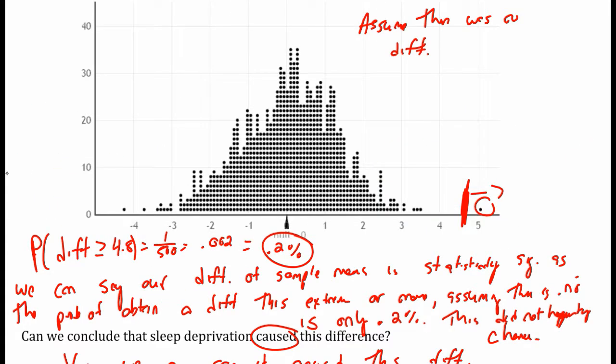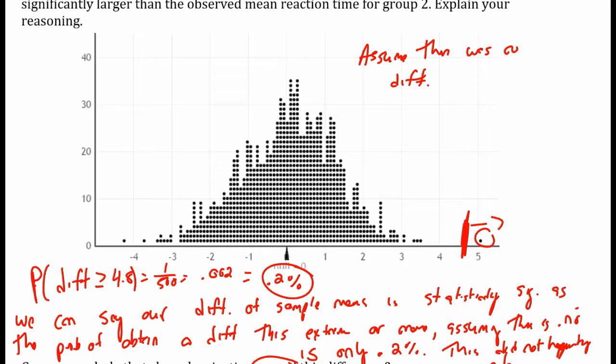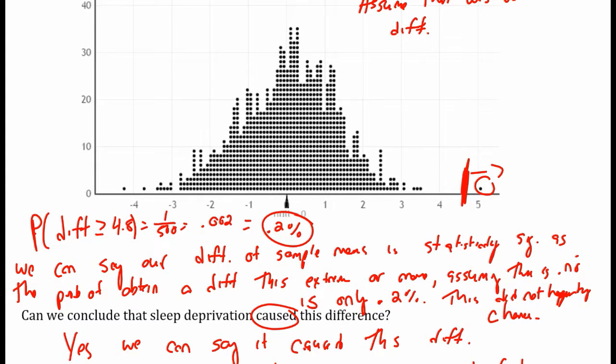So, overviewing the difference of sample means, you find your difference of sample means, you find it on the re-randomization simulation, and you find how many dots are more extreme than that. How many are bigger, or if you're over here, how many are less than that difference of sample means. And then you can say that it is statistically significant if that probability is less than 5%. In this case, we were much less than 5%. We were only 0.2%.